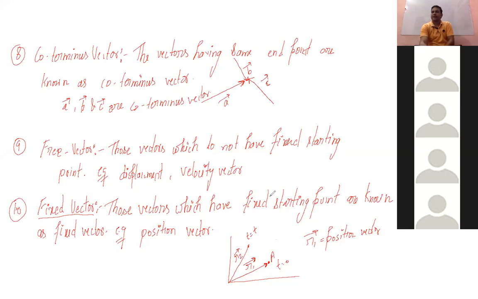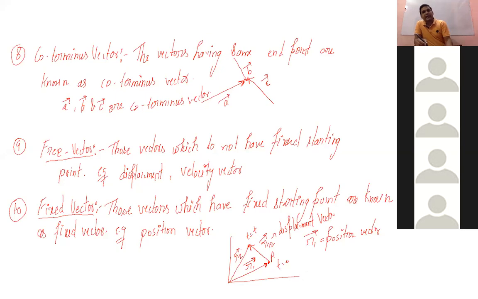Now, if the particle moves from 1 to 2, then R12 will be your displacement vector, and this displacement vector is going to be a free vector because it depends upon the position vector. If the position vector changes, then this displacement vector is going to change. It means it is free to move.